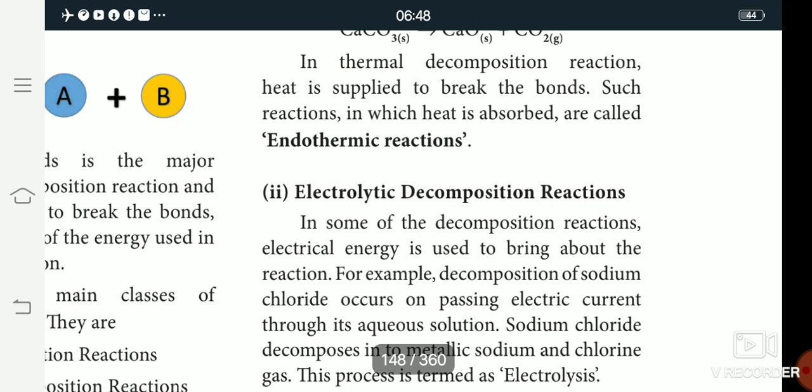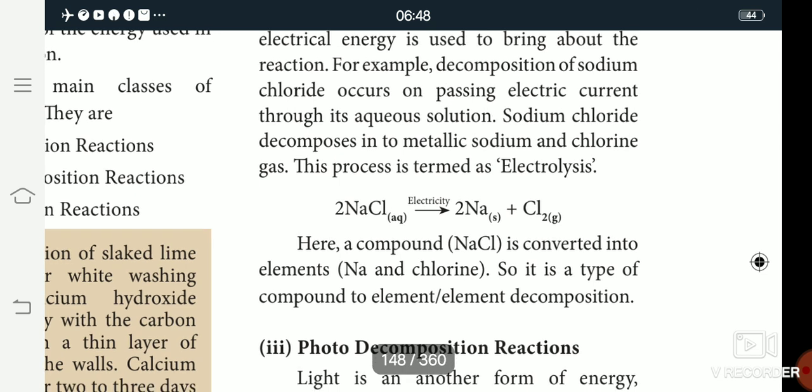In the example, sodium chloride is a compound. When electricity is passed, sodium chloride is decomposed. It is separated into atoms of sodium and chlorine, element and element. So sodium chloride is a compound, and when electricity is passed, it is decomposed to separate the atoms.